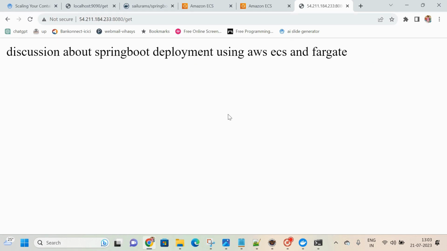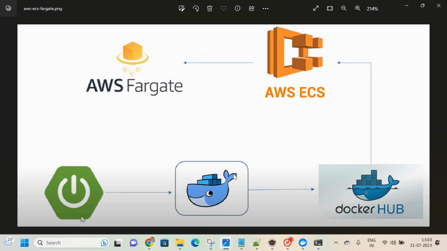But in this particular case, if you are observing, we are deploying this Docker image from Docker Hub. This is a third party, a public repository, so any other person can also access it. Instead of Docker Hub, I will try to use some other AWS service. I will push this Docker image into that particular service, and from there to ECS. How exactly we can do that, instead of Docker Hub, with an existing AWS service, I will prepare in my next video.